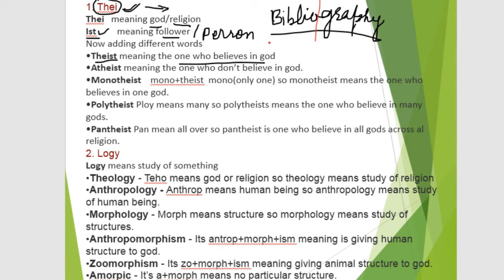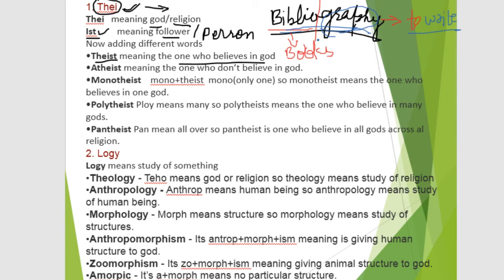Biblio means books, or related to books, and graphy means writing, to write. So whenever bibliography comes to you, understand that writing of books is called bibliography. This is the power of root words.